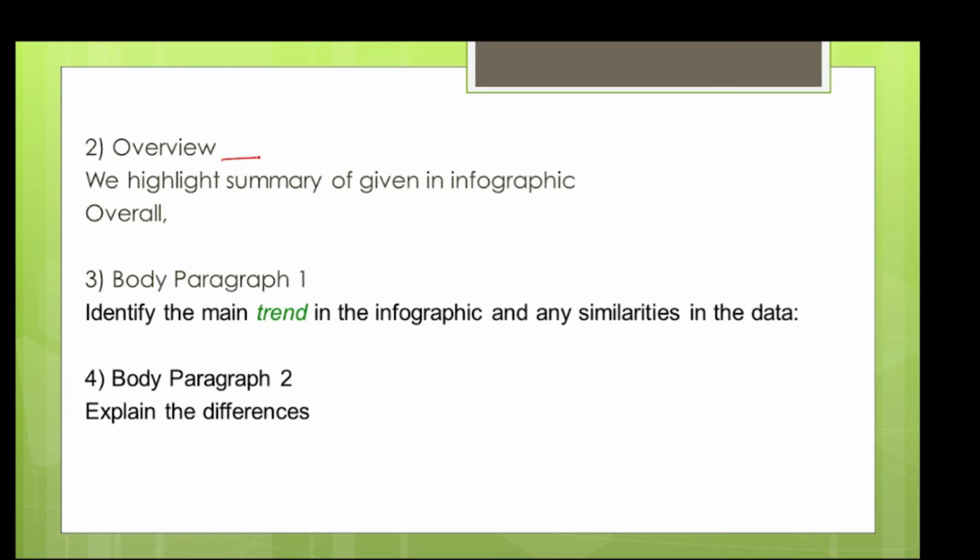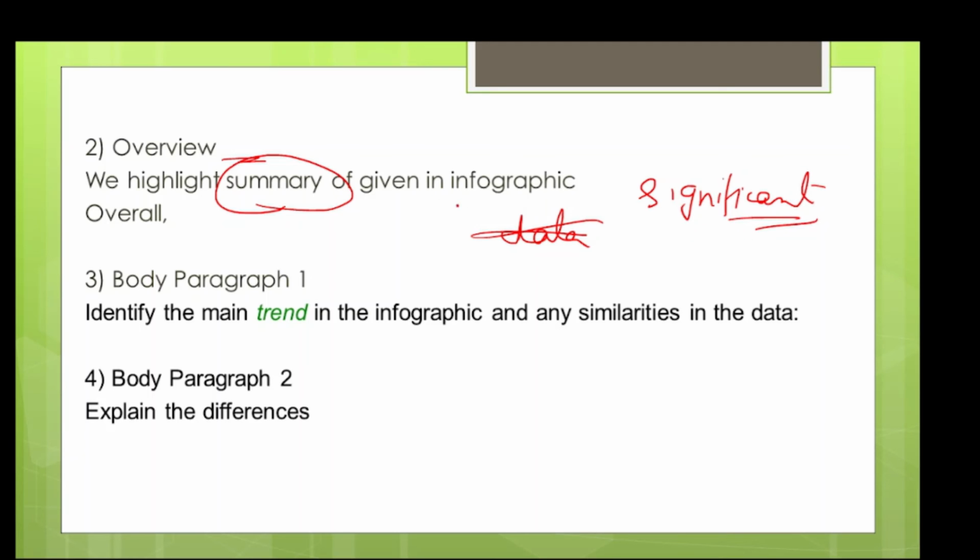Second paragraph is your overview. What we mean by overview: here you highlight the summary of the given infographic. Don't write data in this. You don't have to mention any data in your overview. Simply write the most significant feature that you can notice in your infographic. Start the overview with 'overall', maximum 2 sentences, not more than that. 2 sentences are more than enough to tell the most significant feature in your infographic.